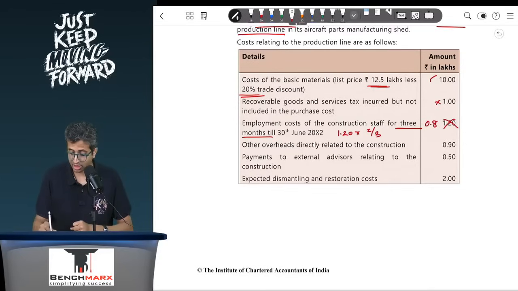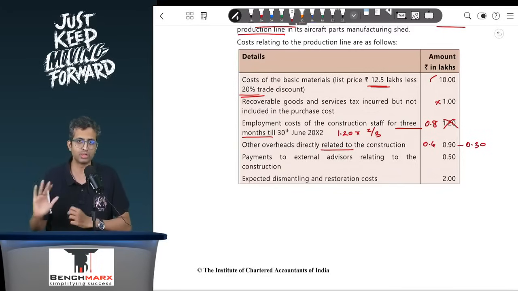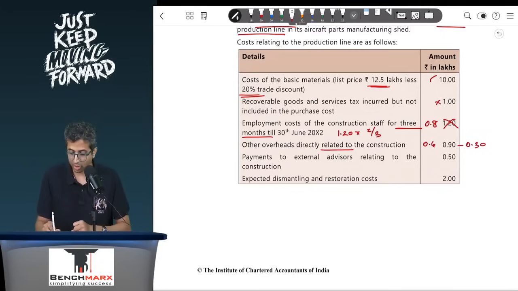Other overheads directly relating to construction. So we have been told that out of this 0.3 is abnormal in nature, and hence 0.6 is what will be capitalized. The remaining 0.3 will go to the P&L. Payment to external advisors relating to the construction. If it is construction, it is directly attributable and hence should be added.